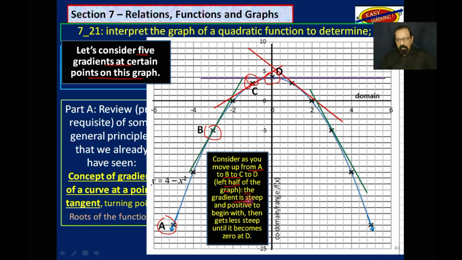The gradient is steep and positive to begin with, then it gets less steep until it becomes 0 at D. So if you start out here, very steep and positive.